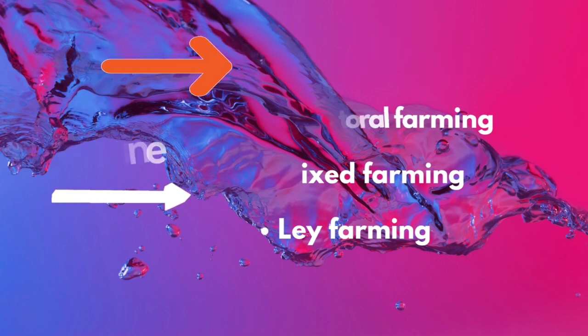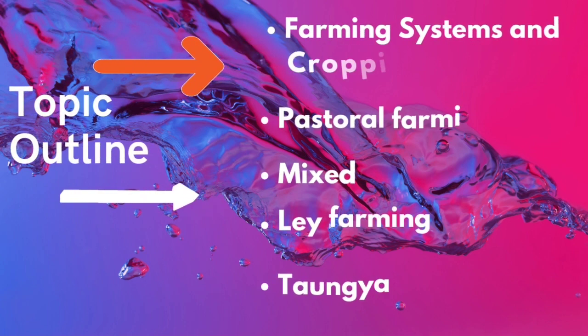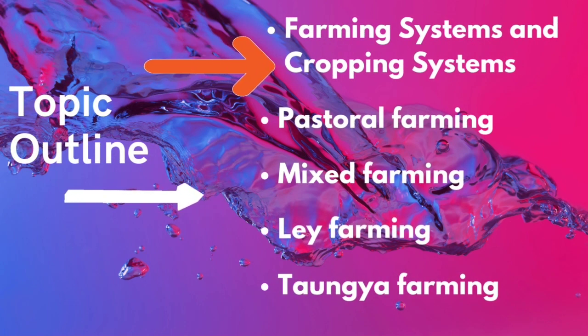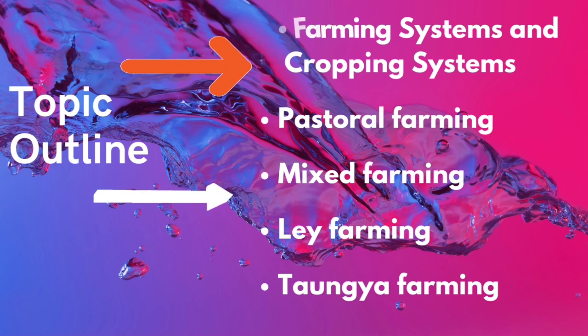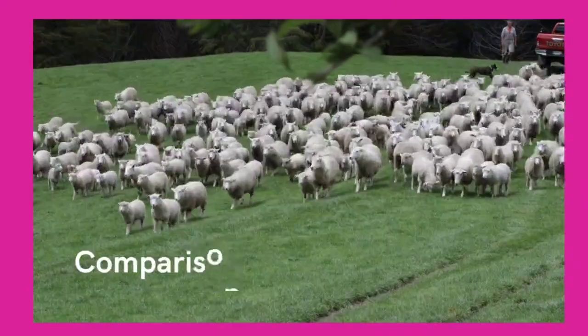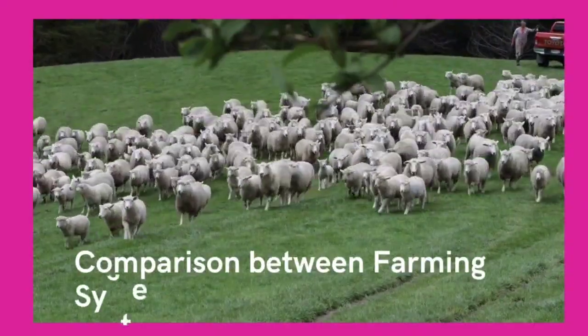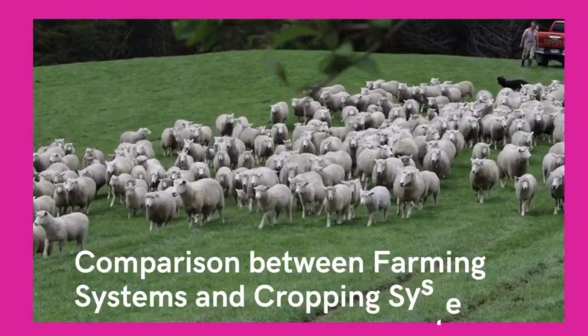Now, in today's topic, I'll be explaining to you the following topic outline: farming system and cropping system, that is a comparison between the two; pastoral farming, mixed farming, lay farming, and tonga farming. We'll be looking at the advantages and disadvantages of these subtopics.